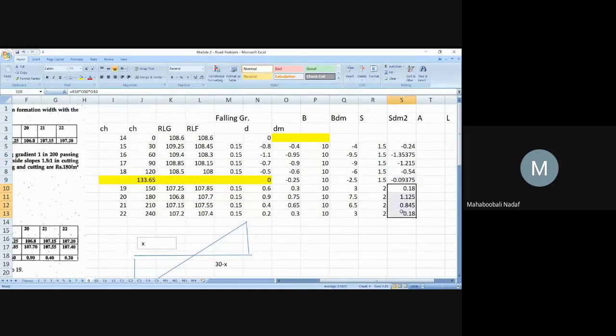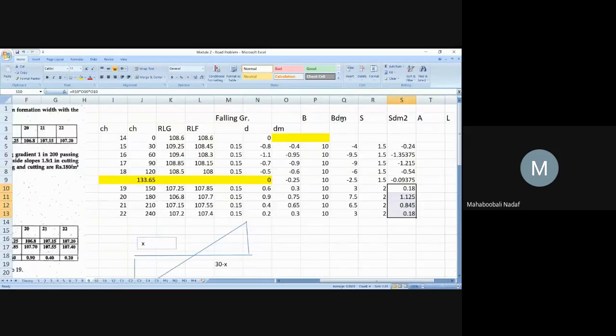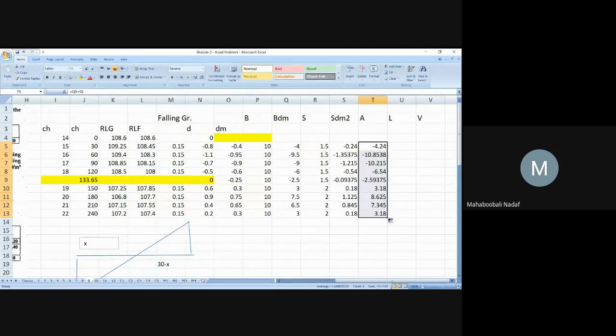Is that okay? Now, what is the formula? BD plus SD square. BD plus SD square, that is your area. So what will I do? This plus this is equal to, so I have to drag. Is that okay for everybody?